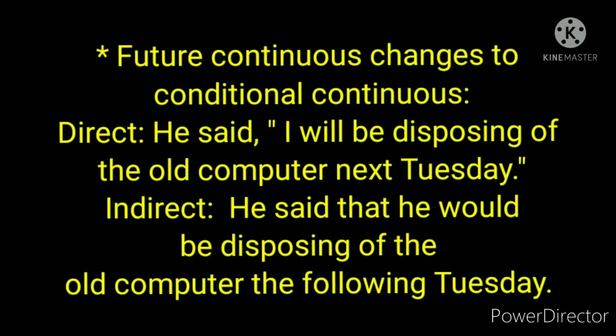Next point, future continuous changes to conditional continuous. That is, will be disposing will be changing into would be disposing. Here will plus verb in ing form is changing into would plus verb in ing form. Look at the direct sentence. He said, I'll be disposing of the old computer next Tuesday. Indirect sentence. He said that he would be disposing of the old computer the following Tuesday.